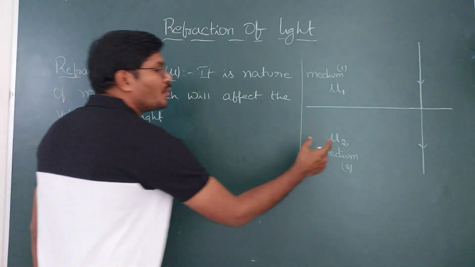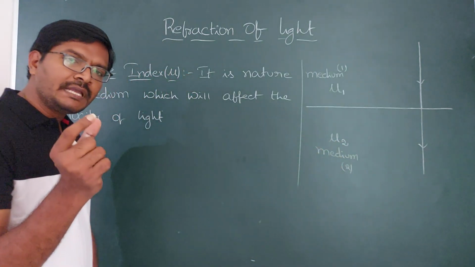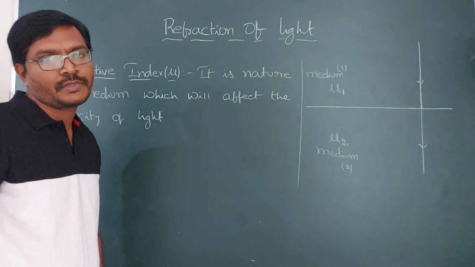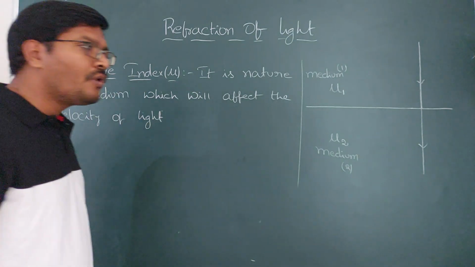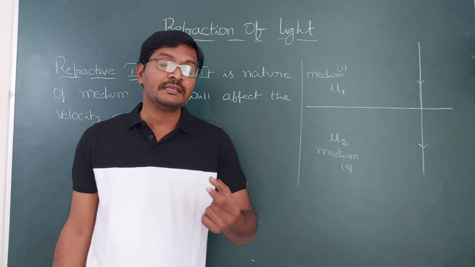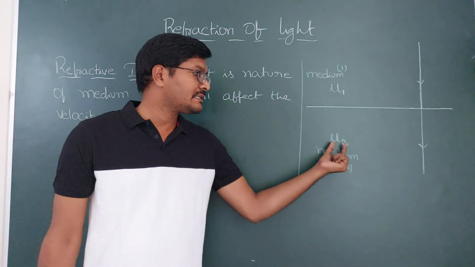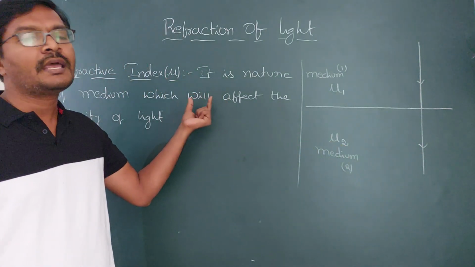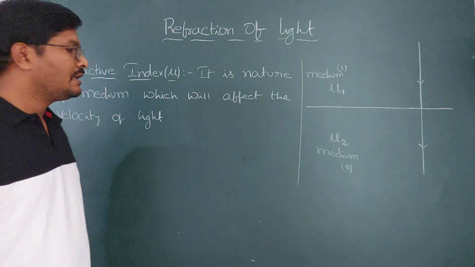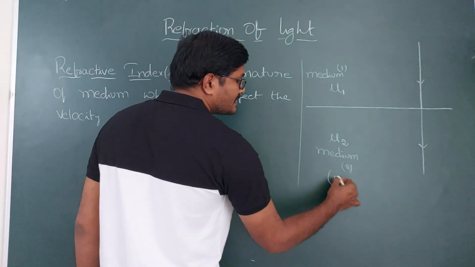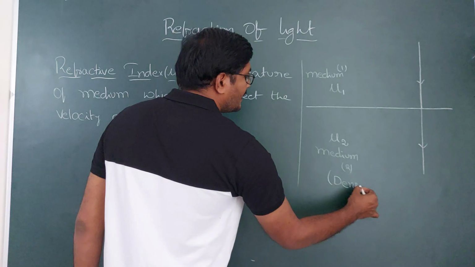If the nature is more, that means if the refractive index is more, then it can affect the velocity more. As there is more effect, collisions are more, that means the velocity of light is going to decrease. So this is said to be the denser medium.